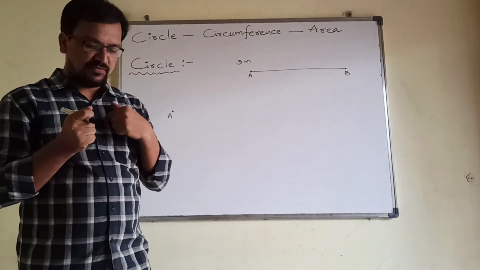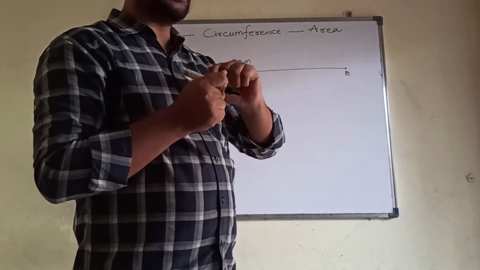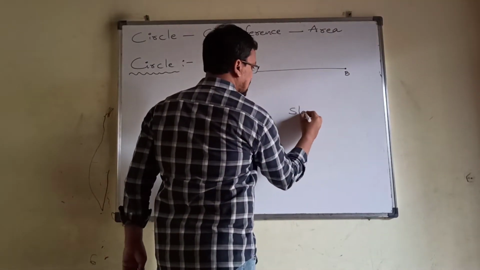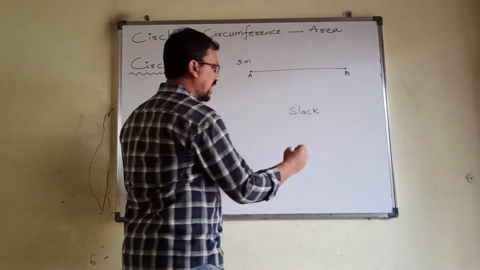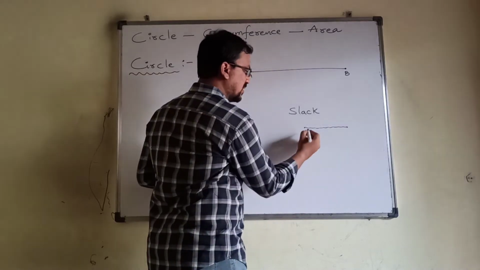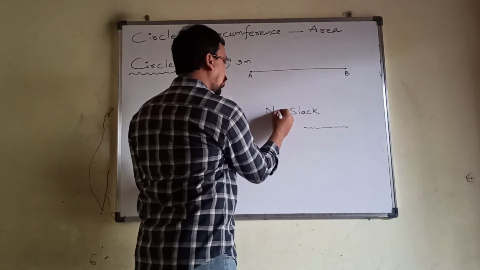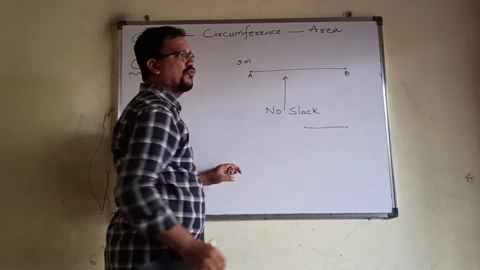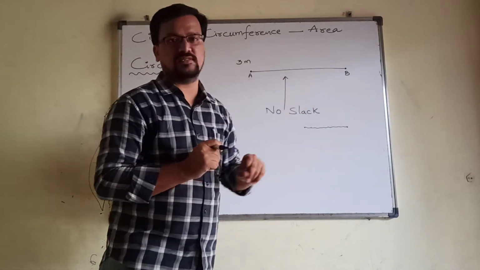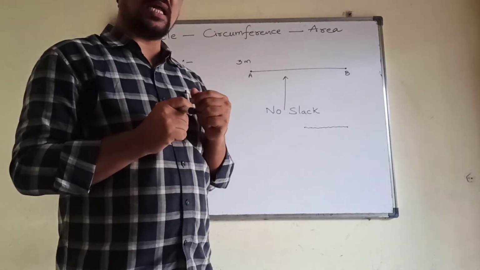Now I will stand here. You have to stand such that there is no slack. S-L-A-C-K. Slack means if you are holding a rope loosely, then these gaps will come. That is called slack. You have to hold such that no slack forms between you and me. That means straight like this. Yes, I am here, you are there. Now let me start the activity.